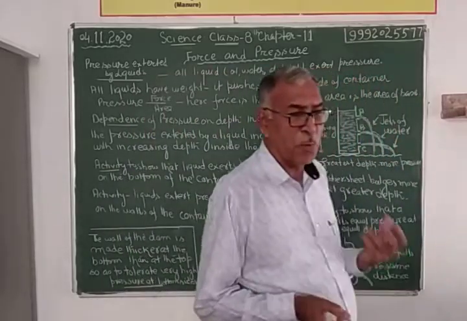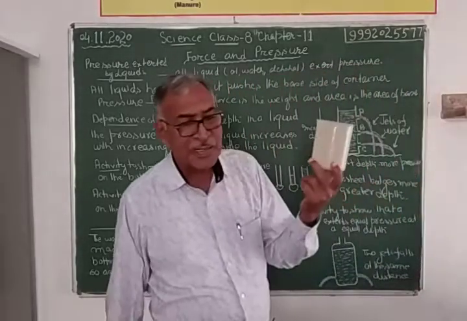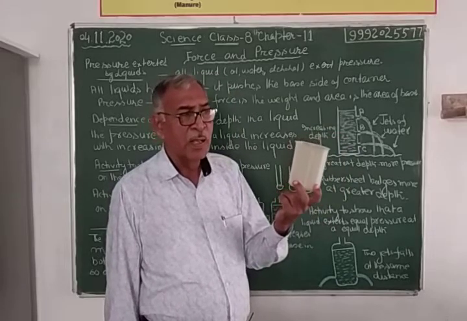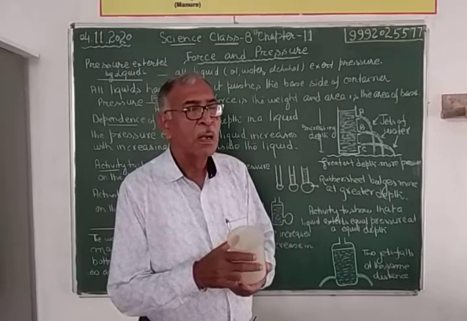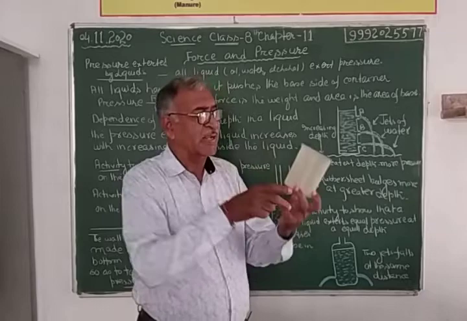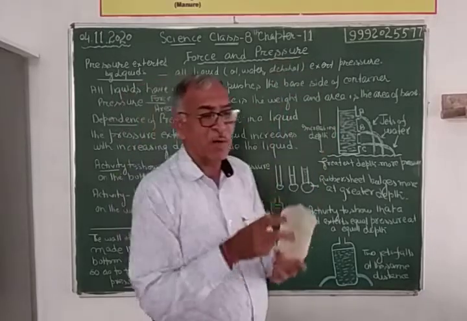Suppose we are having water in a beaker. This water, due to its weight, will be exerting pressure at the base and the side walls.